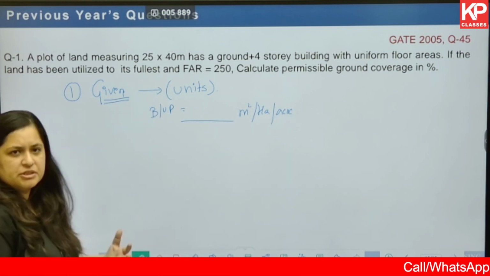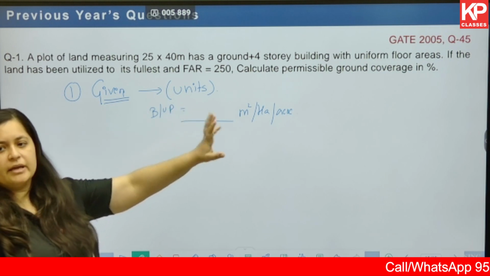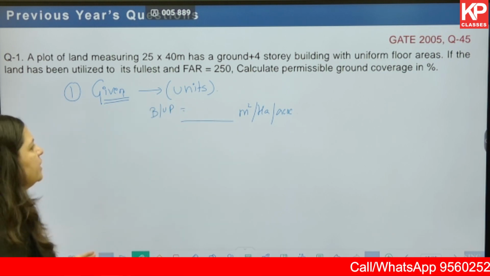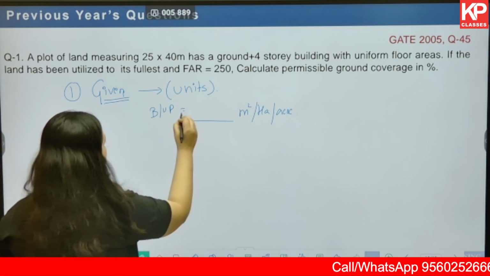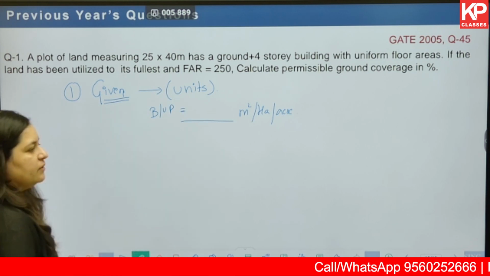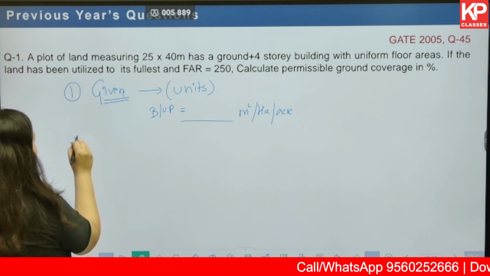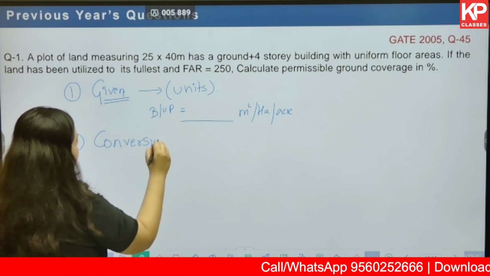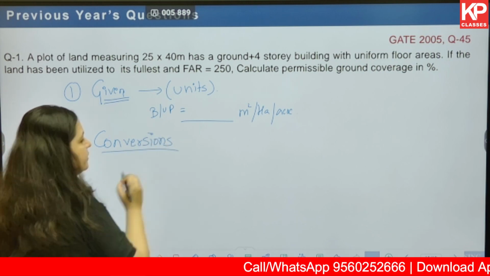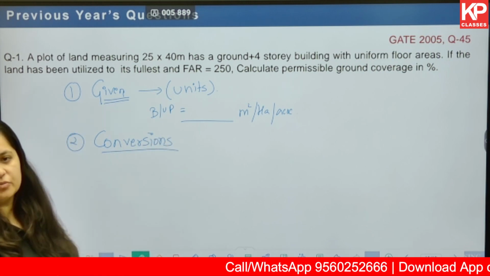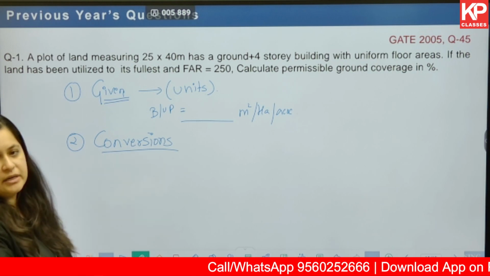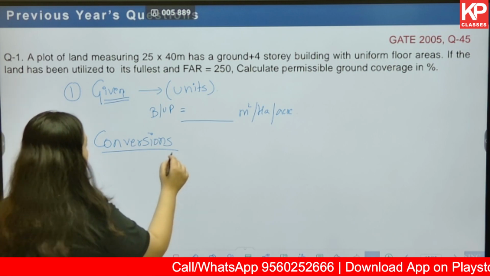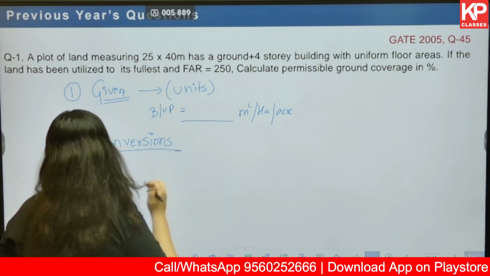It will always be mentioned. Okay? Calculate the built up area in acres or calculate the built up area in meter square. Mostly it is mentioned. Okay? So you write down this as well in the given portion. Then what you do, if there are any conversions needed, okay, let's say from percentage to meter square, from hectare to meter square or meter square to hectare, whatever the case may be, you do all the conversions that are needed.